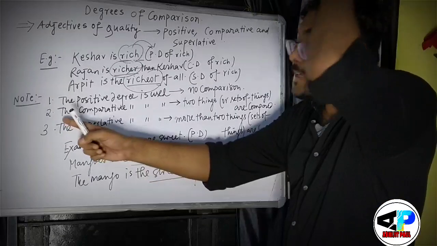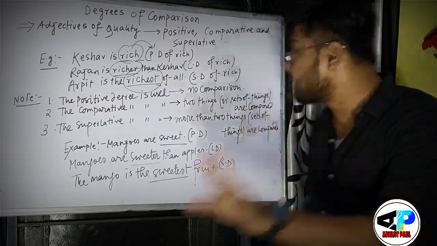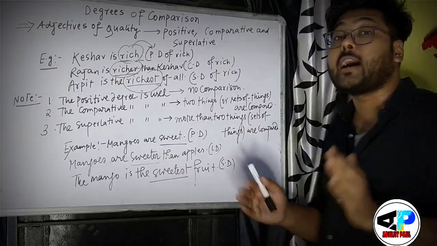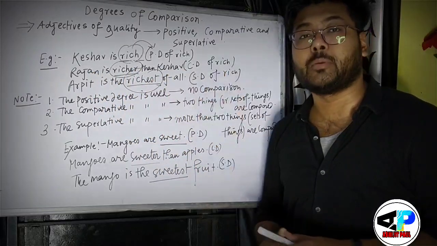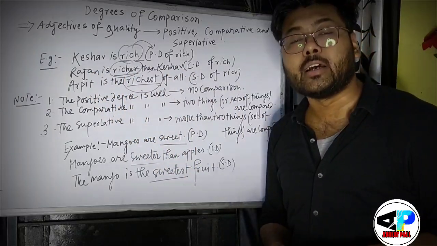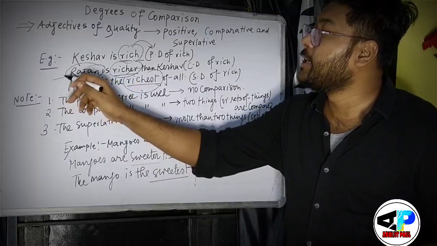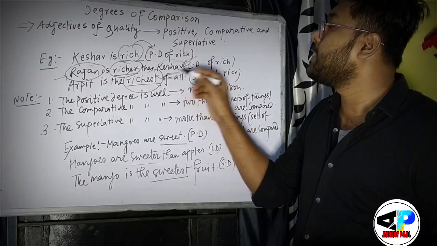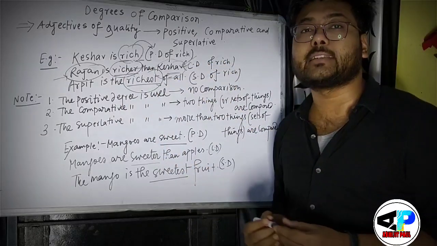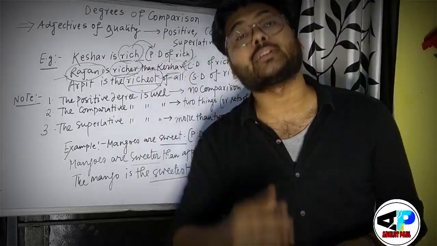Now see, the next rule is the comparative degree is used when two things or sets of things are compared. See the sentence, Rajan is richer than Keshav. So how many persons are there? The first person here is Rajan, and again I have used another one, that person is Keshav. So how many nouns are there? Here two nouns are slated down.